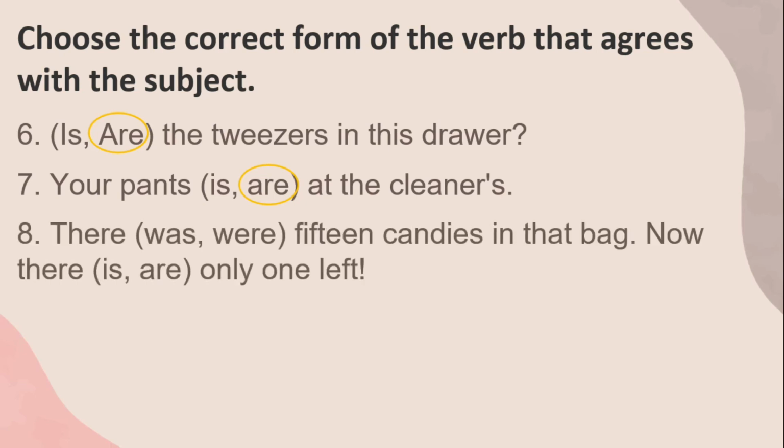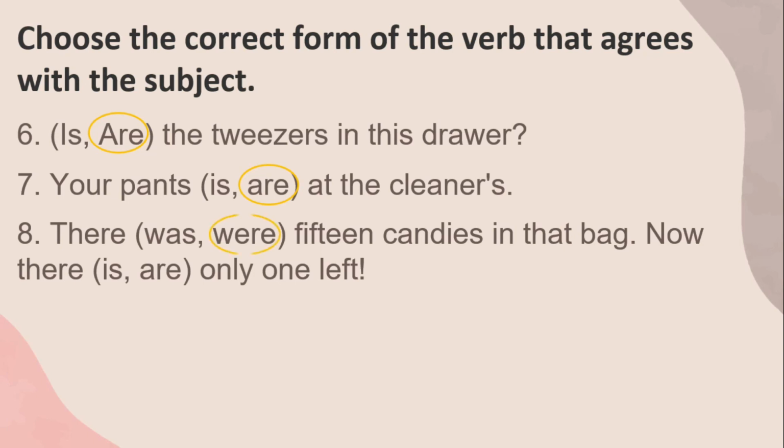Number 8. There were 15 candies in that bag. Now there are only 1 left. For the first sentence in number 8, we have in here was and were. And the subject for the first sentence on number 8 is candies. Candies is plural subject.